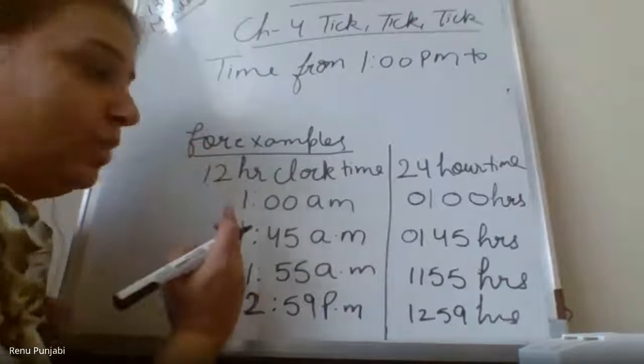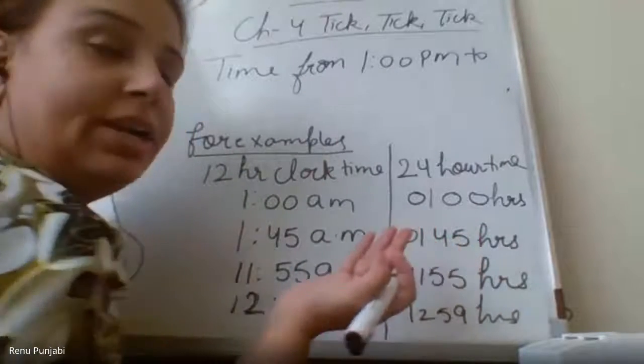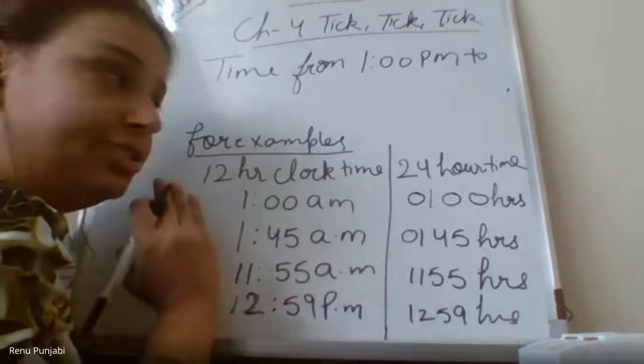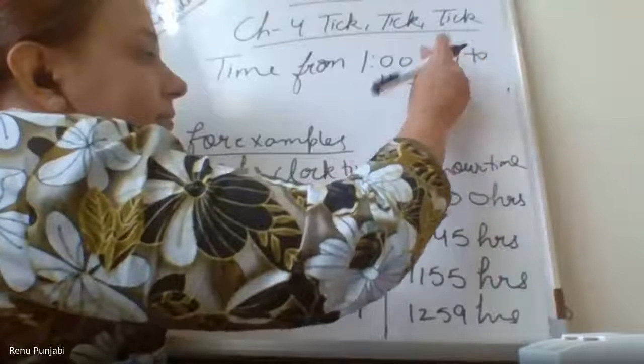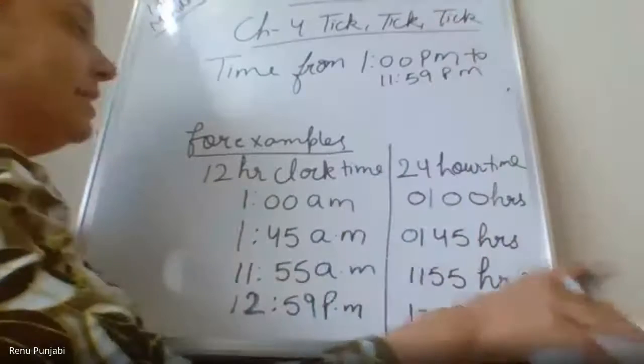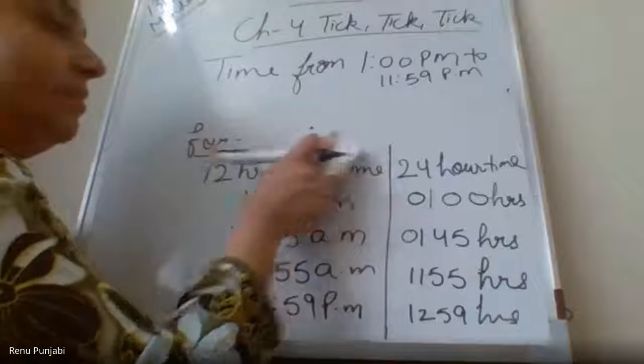One side is 12-hour and the other side is 24-hour clock time. But the situation changes here, from 1 p.m. to 11:59 p.m. Now you will see the major changes in the time.